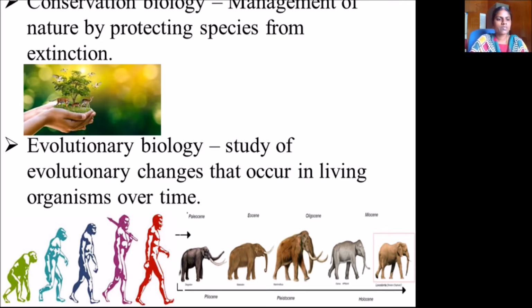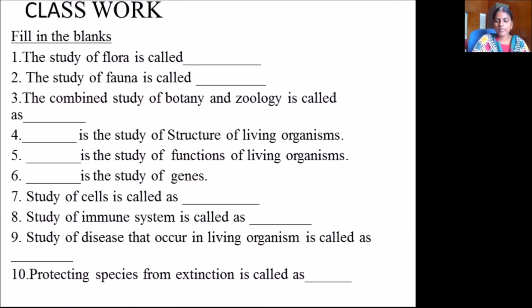You can see here from a chimpanzee, we are seeing a human being here, and this is an elephant with a long trunk. But nowadays we can see an elephant with a short trunk only. So this is called evolutionary biology. I have already given the class, so let us revise that in the question and answer session.